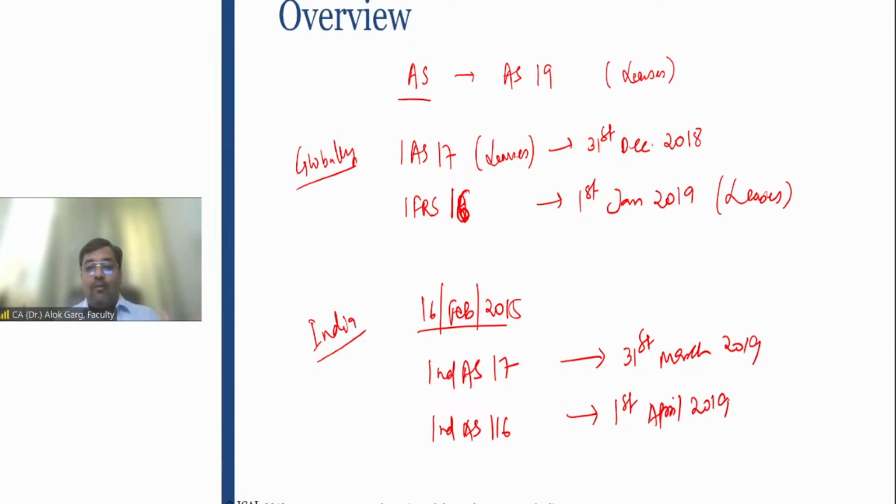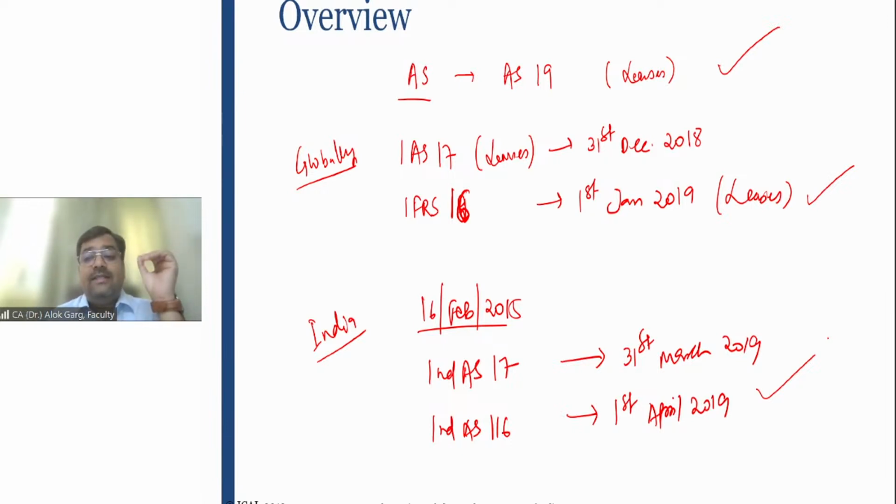So this is the entire scenario about the accounting standard, the IFRS leases standard, and the Ind AS leases standard. Right now, if I talk about India, the old accounting standard AS 19 is applicable. Globally, IFRS 16 is applicable. In Ind AS, it is Ind AS 116 which is applicable.